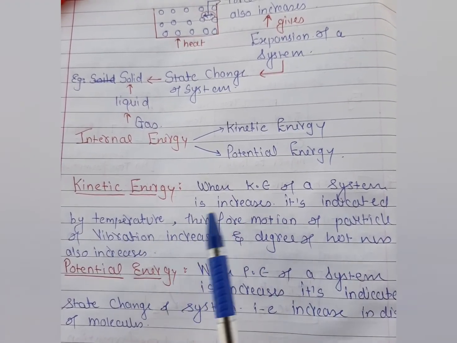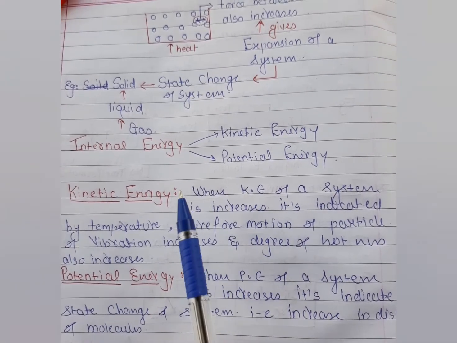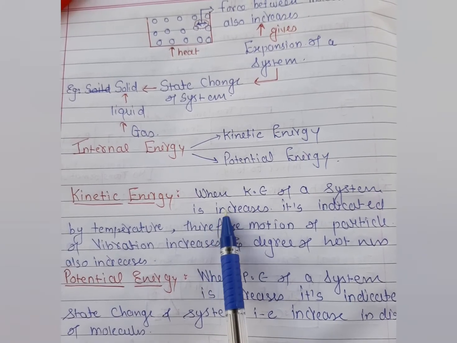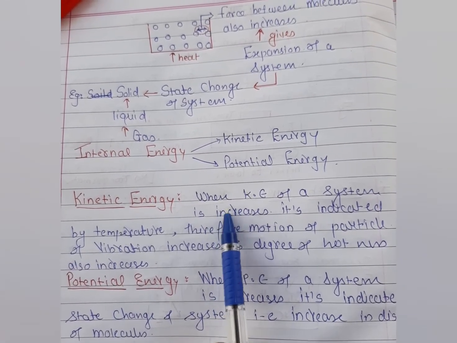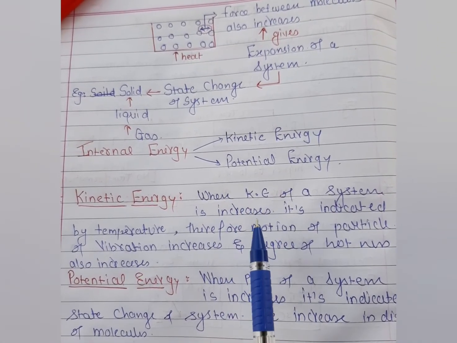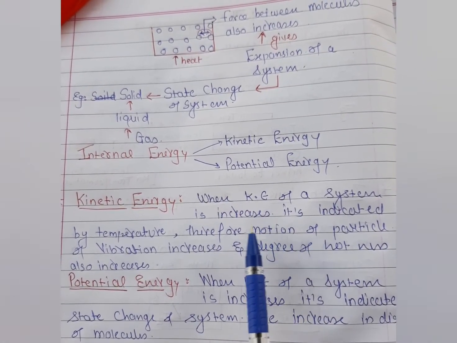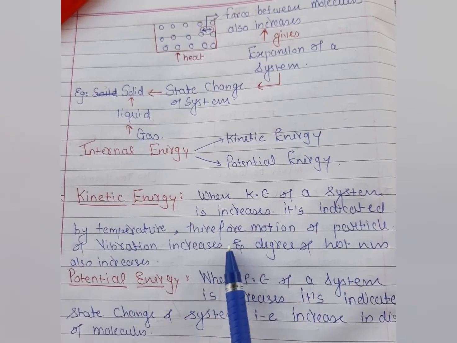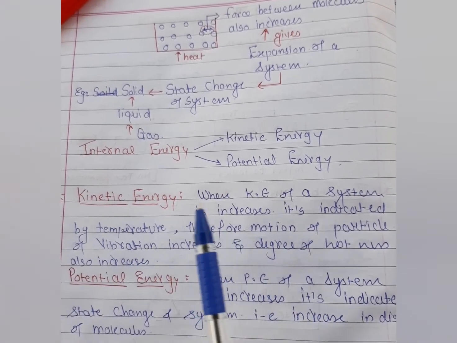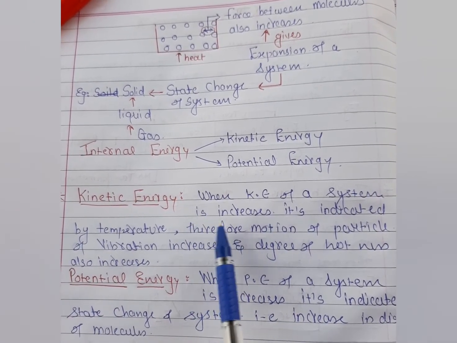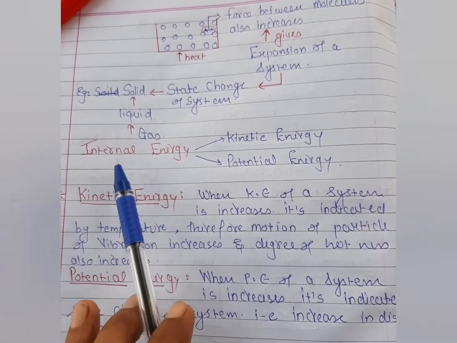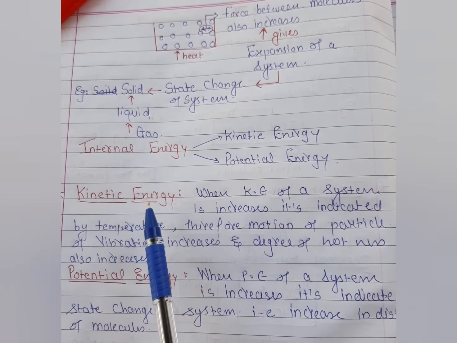Already I have explained, when we increase the temperature of any system, the vibration of the molecules increases. And when we give more heat to that system, it means when we increase the surrounding heat of that system, the vibration of the molecules and the motion of the particles increase, and because of that the degree of hotness of the system also increases, and the temperature parameter increases. This is what happens in the kinetic energy, in the internal energy of the system.